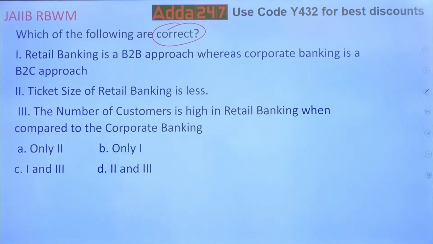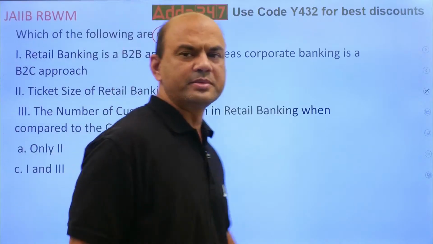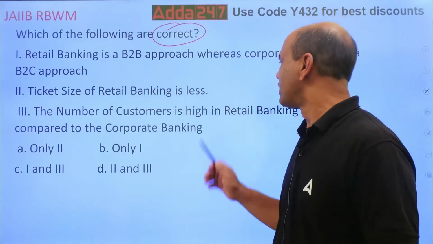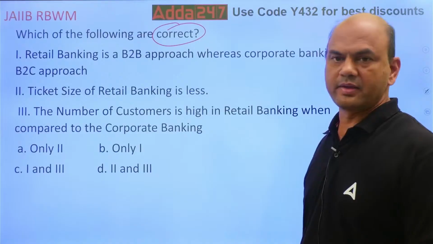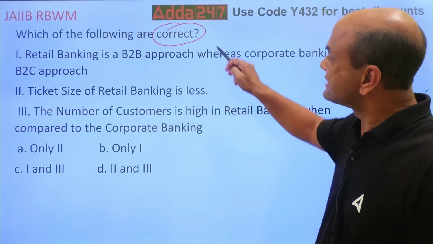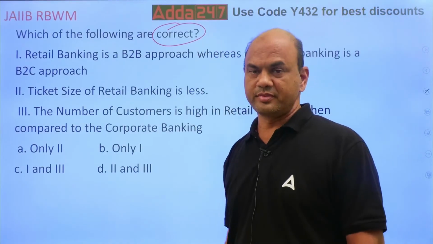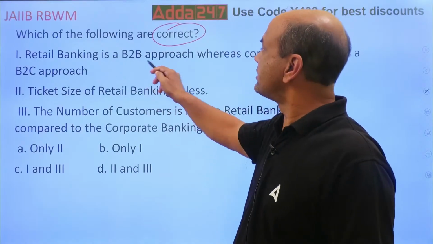Retail banking is a B2B approach, whereas corporate banking is a B2C approach. Ticket size of retail banking is less. Number of customers is high in retail banking when compared to corporate banking. So which of them is correct? Kindly note.